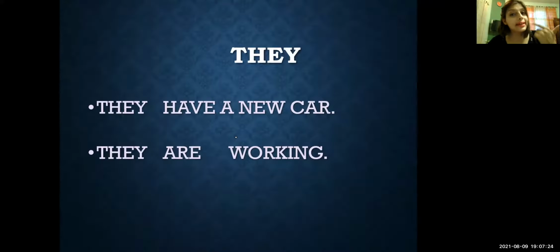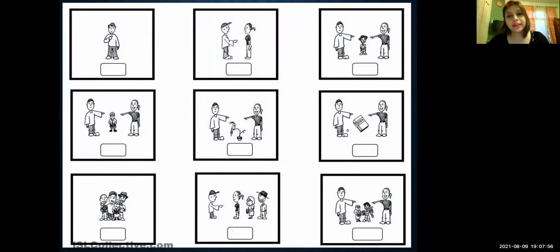Next is they. They is again a group of people, but please make note of this point. Whenever I talk about they, it means a group of people which does not include me. If I'm talking about they, I'm talking about a group of people who does not include me. All right. For example, they have a new car. They are working. So I'm talking about a few people. Maybe they are my friends. Maybe they are my family members. Or maybe it's a group of people. All right. But it does not include me. So this is the basic difference when I talk about we and they. We includes me, whereas they does not include me.